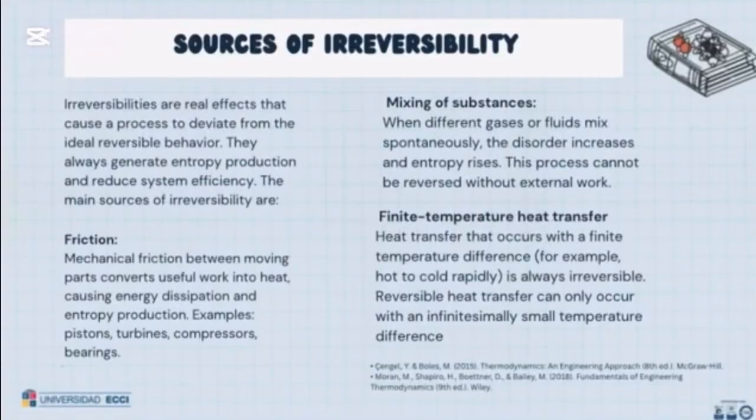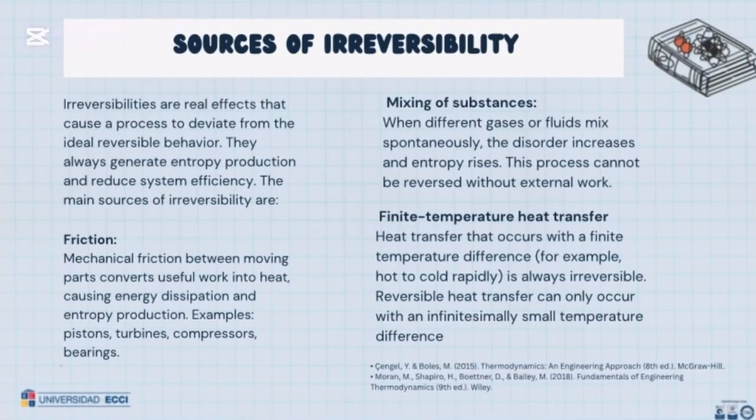Irreversibilities are real effects that cause a process to deviate from ideal reversible behavior. They always generate entropy production and reduce system efficiency. The main source of irreversibility is friction. Mechanical friction between moving parts converts useful work into heat, causing energy dissipation and entropy production. Examples: pistons, turbines, compressors, and bearings.